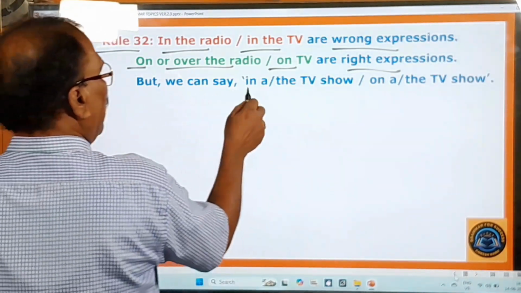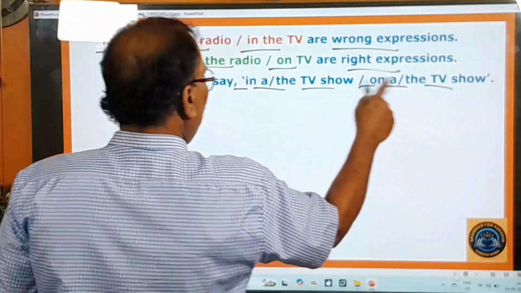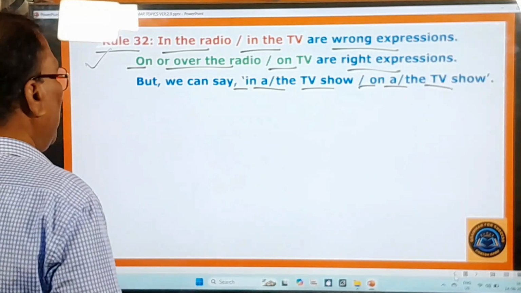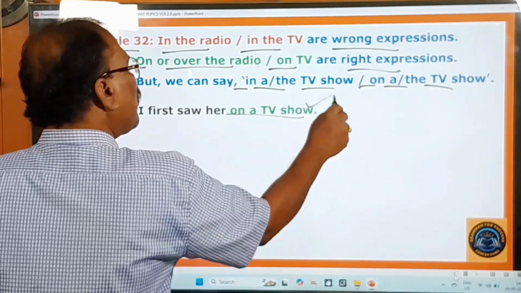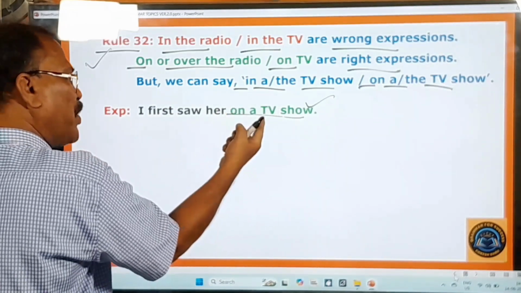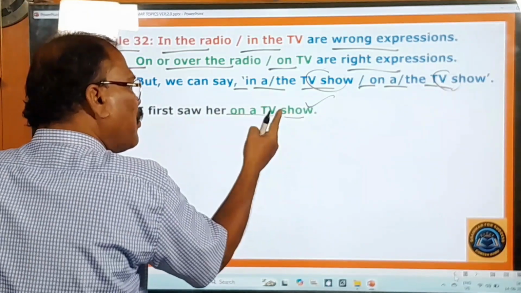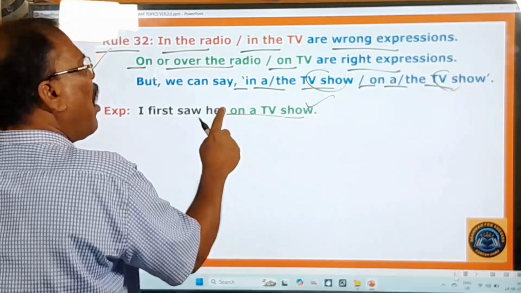But we can say in a or the TV show, on a or the TV show. So this you can say. Please, important, keep this point in your mind. And here you pay attention. I first saw her on a TV show. This is okay, the correct one. On a TV show, show is there. On a TV show, on the TV show. If it is particular, you say on the TV show. If it is not particular, then you say on a TV show.